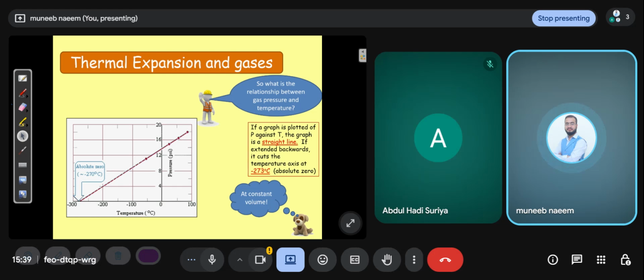You see this graph. What does the graph tell us? There is a relation between pressure and temperature. First, you understand the relation between pressure and temperature. When you increase the pressure, the temperature rises. When you decrease the pressure, the temperature falls.